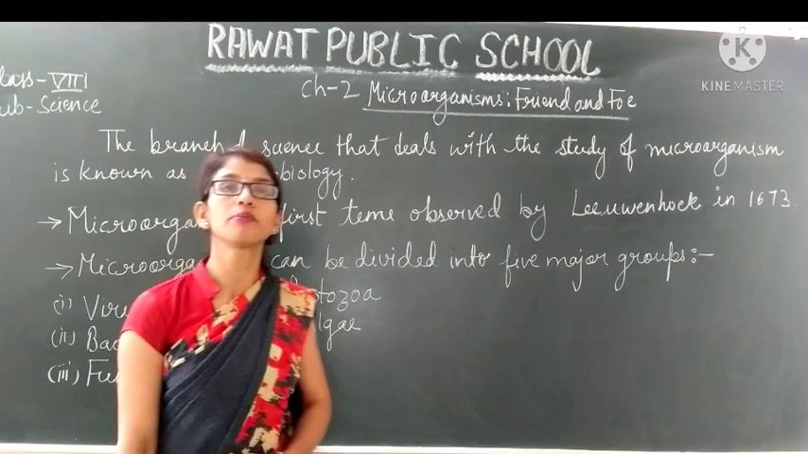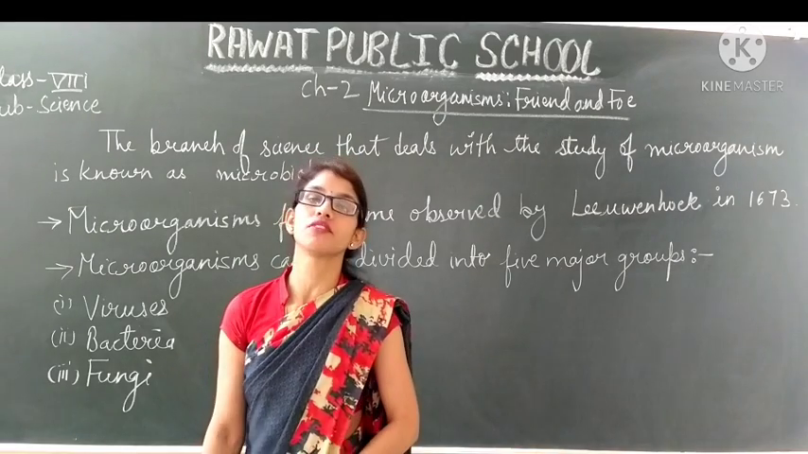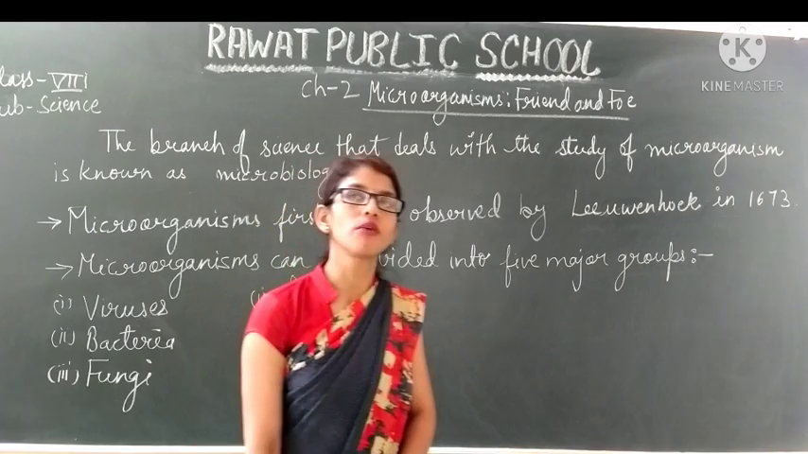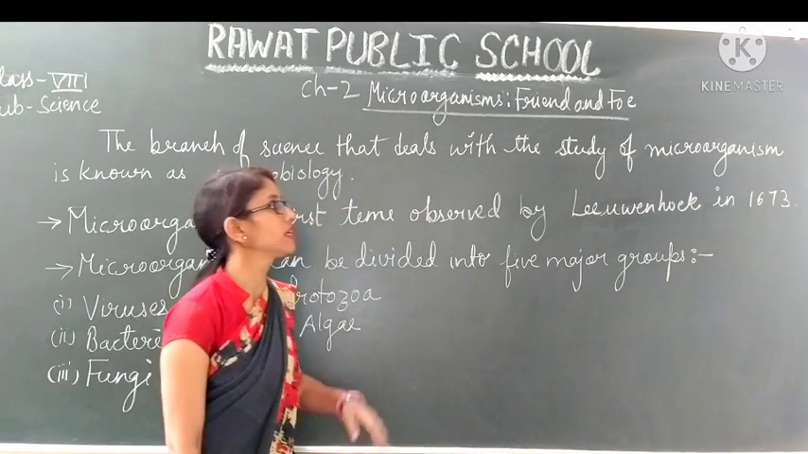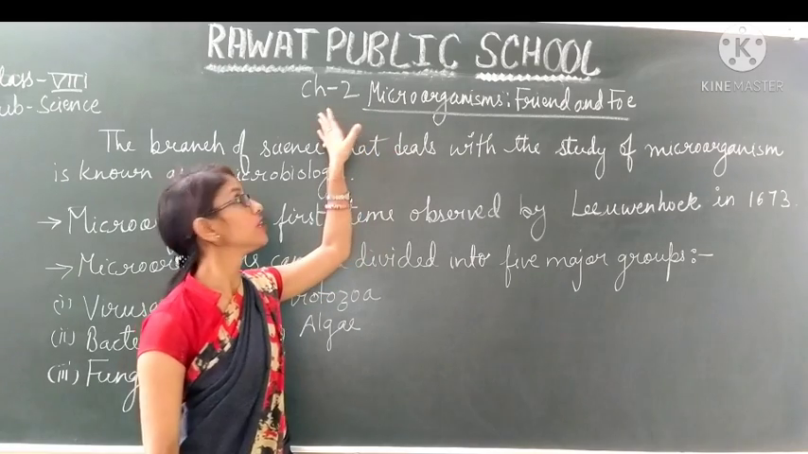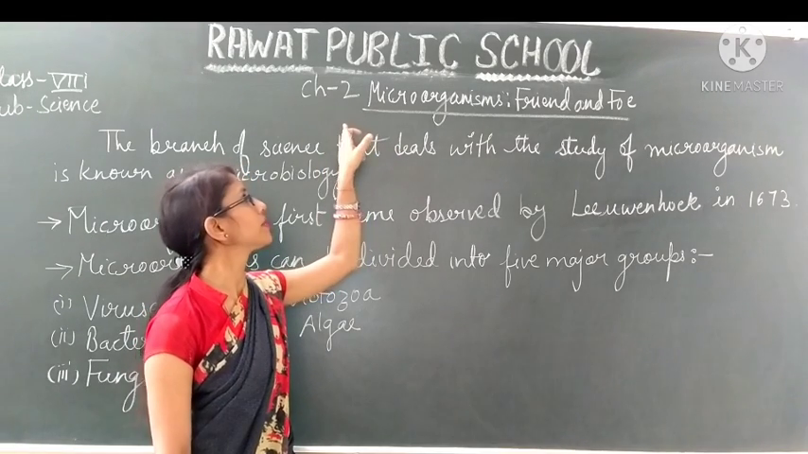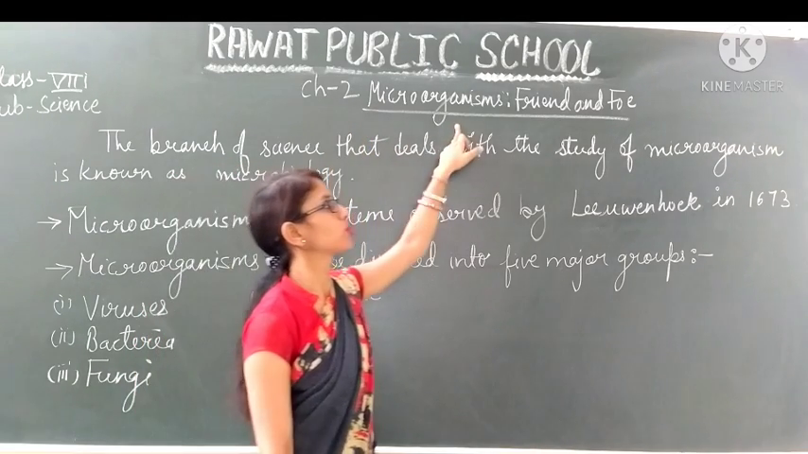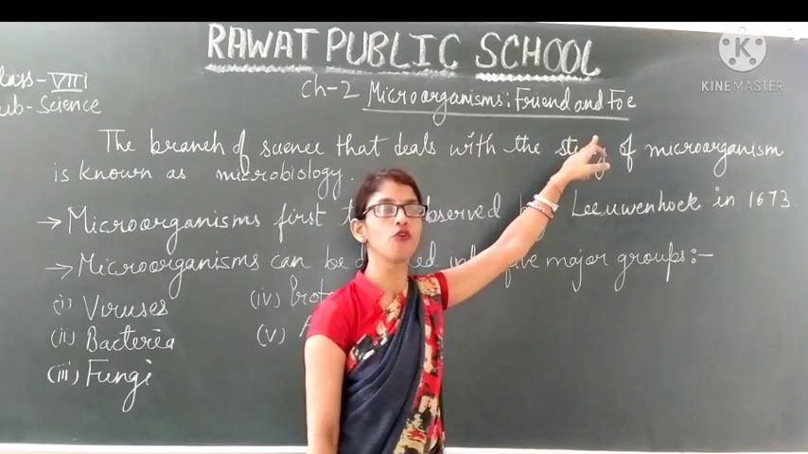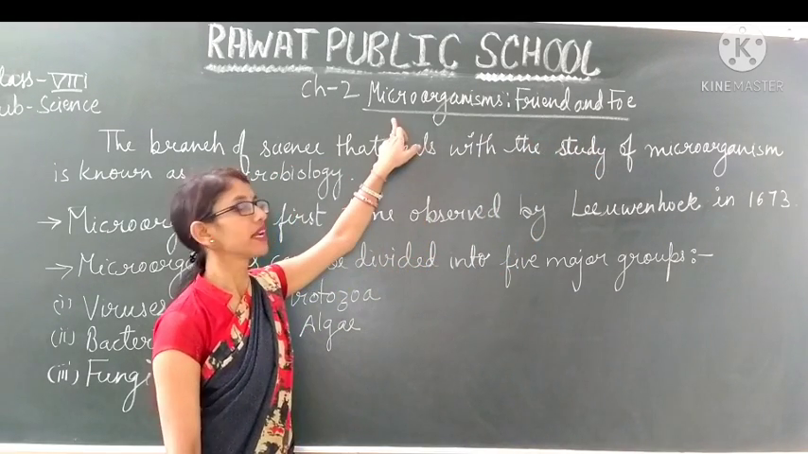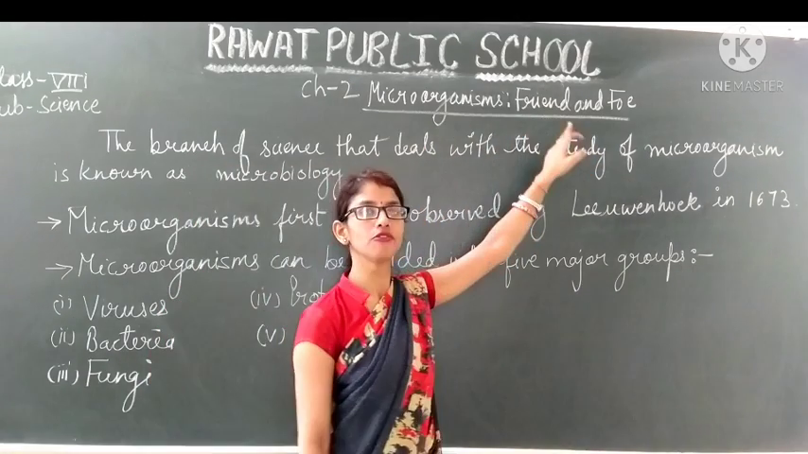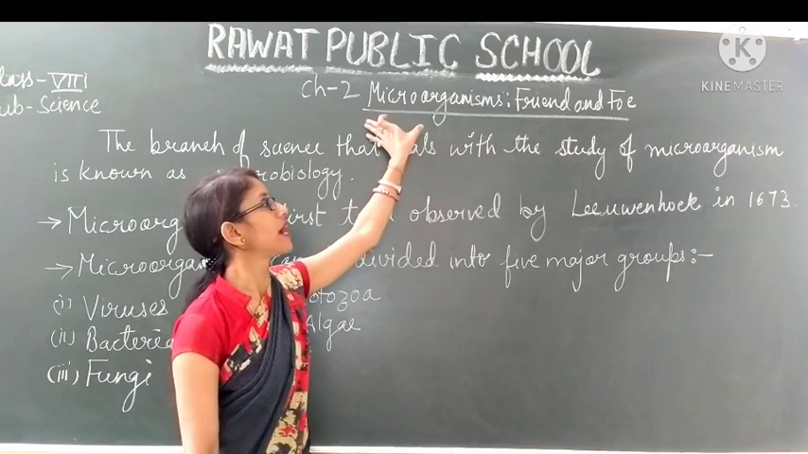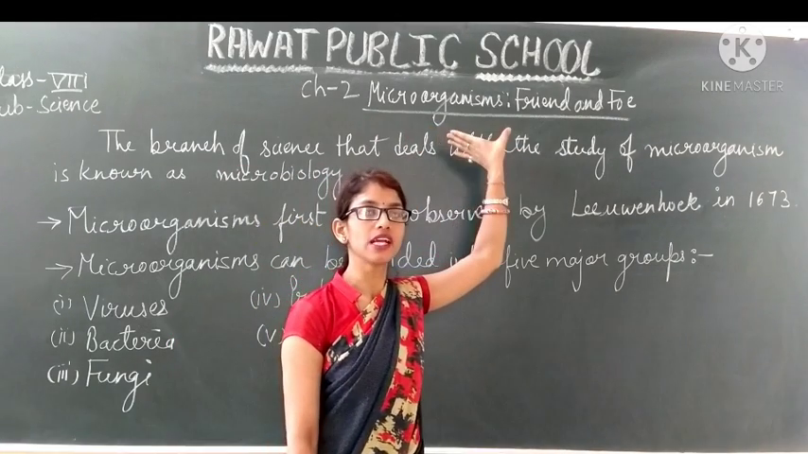So as in our previous class, we have completed our chapter number 1, that is crop production and management. Okay students, in continuation of that, today we will start our new chapter, chapter number 2, microorganisms, friend and foe. Microorganisms, friend and foe. So first of all, microorganisms.